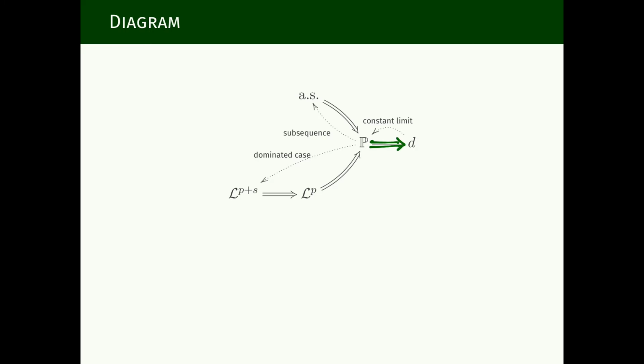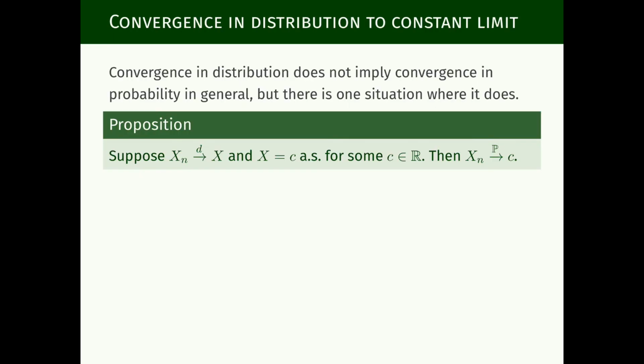And the second proposition is this one. It says, if a sequence of random variables converges in distribution to a random variable X, which is a constant random variable, so X is equal to c almost surely, then in fact this sequence of random variables converges to that constant in probability as well.